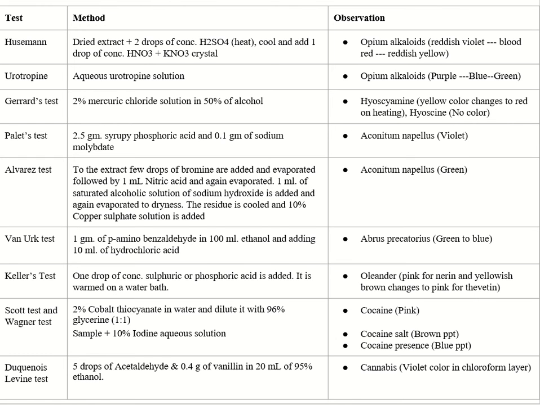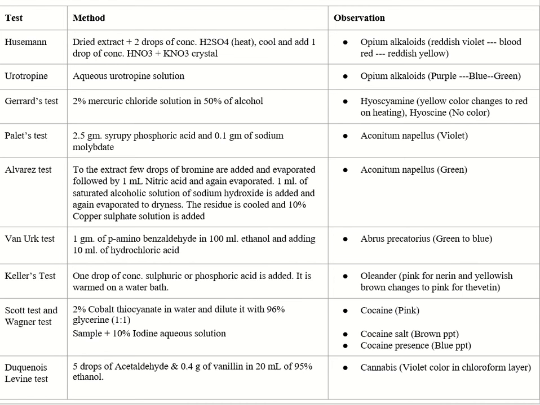Scott test and Wagner test. 2% cobalt thiocyanate in water is diluted with 96% glycerine, and the sample is treated with 10% iodine aqueous solution. So for Scott test, the test is with cobalt thiocyanate and water glycerine in ratio 1:1. Cocaine gives pink color. For Wagner's test, to the sample 10% iodine aqueous solution is added. Cocaine salt gives brown precipitate, and the presence of cocaine is shown by blue precipitate.